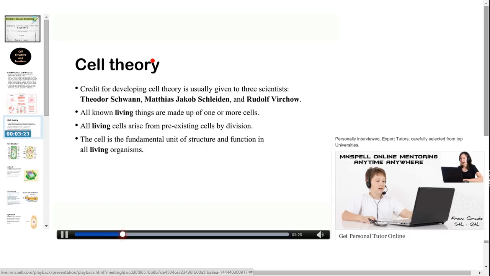Cell theory. Cell theory is a scientific theory which is helpful to know the properties of the cell. It was developed by Theodor Schwann, Matthias Jacob Schleiden, and Rudolf Virchow. According to this theory, all known living things are made up of one or more cells. All living cells arise from pre-existing cells by cell division. The cell is a fundamental unit of structure and function in all living organisms.